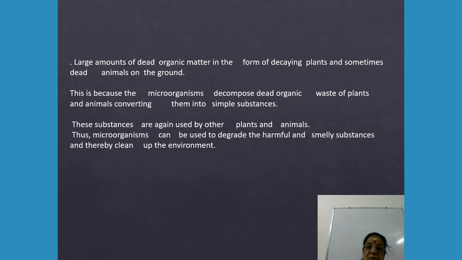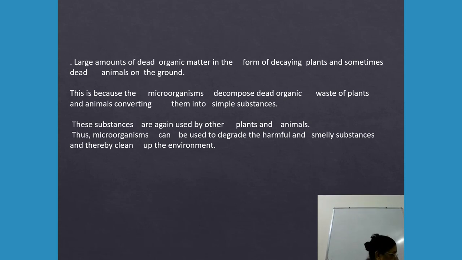We have studied decomposers in the food chain, haven't we? And these simple substances can be used by plants again to make food, right? So bacteria are also used in sewage treatment plants to break down plant or animal matter in sewage. They are also used to make biogas from animal and plant waste. I hope you are able to follow this.